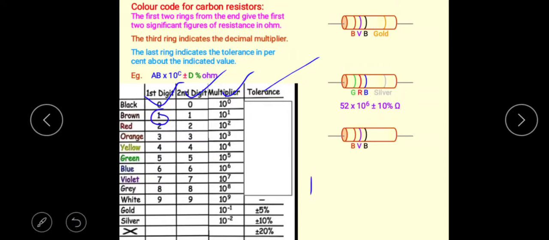Then second is violet color. For the second significant figure, you need to search the violet color; its value is 7, so 17. The next one is black color. The third ring shows a multiplier, and in the black color that is equal to 10 to the power 0. Then plus or minus.